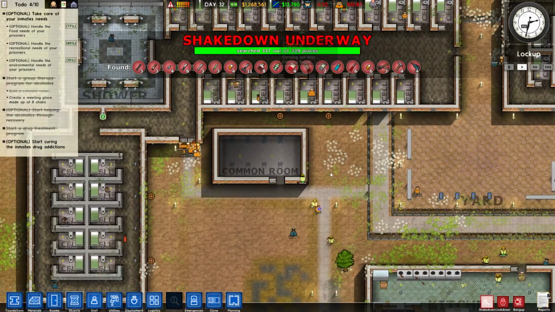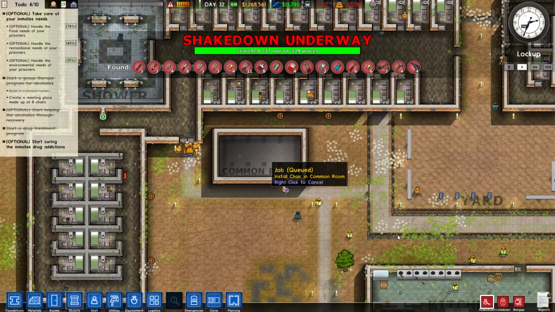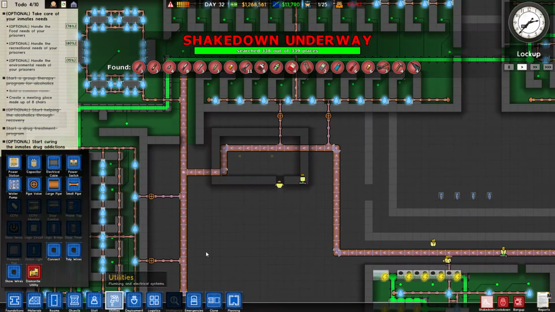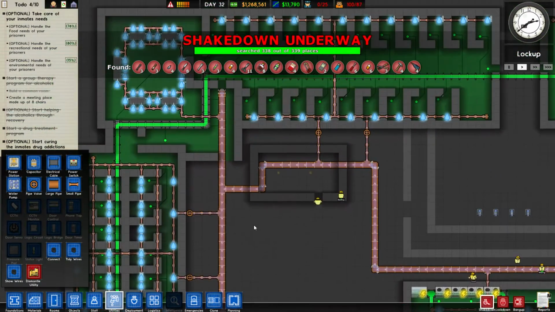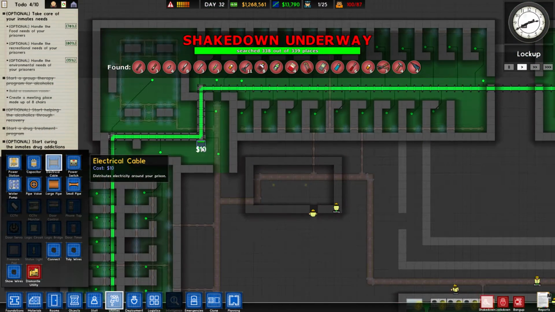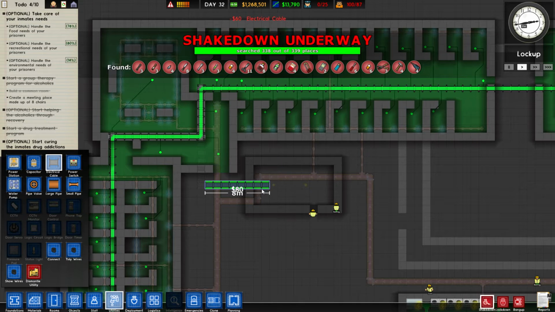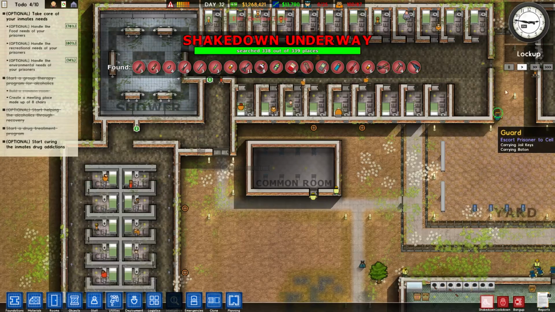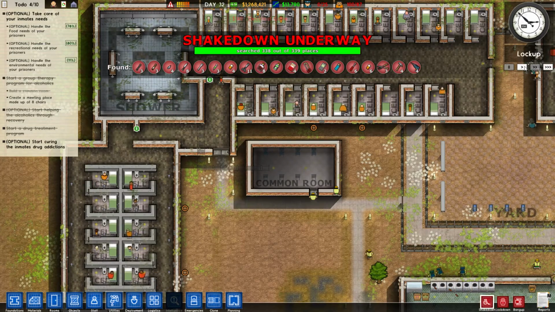Only 2 more places left to search. We got our lovely common room now. That should get done up pretty quickly. I wonder if we need to have some power there from the nearest electrical cable. We'll donk it out here, pop it just in through the thing. That's probably enough. Right, fantastic. Let's get all that installed.